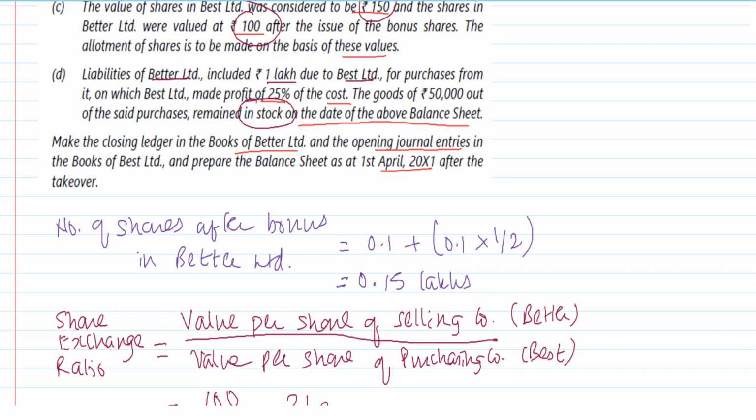In this question, you are having capital reserve, so capital reserve will be debited. By chance, if there was goodwill, then goodwill would have been debited. I have to simply work out how much of the profit is unrealized. They are saying it is 25% of cost. So cost is 25. Sorry, cost will be 100. Just a second.